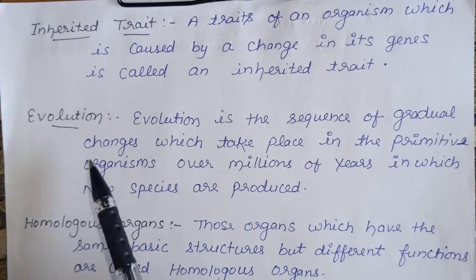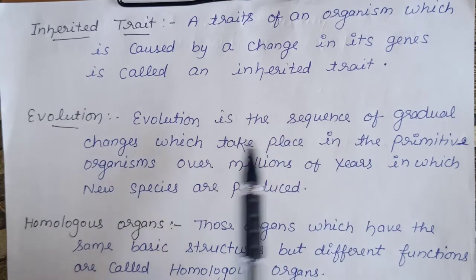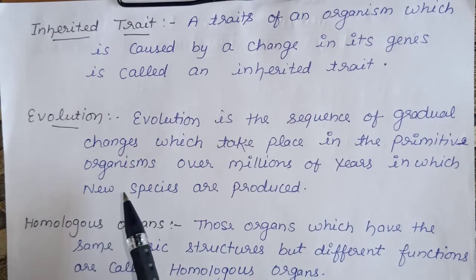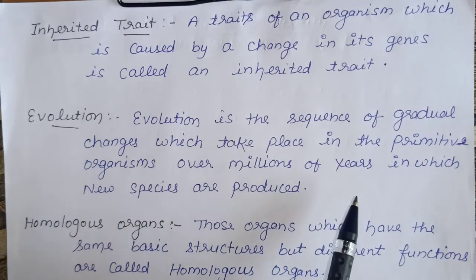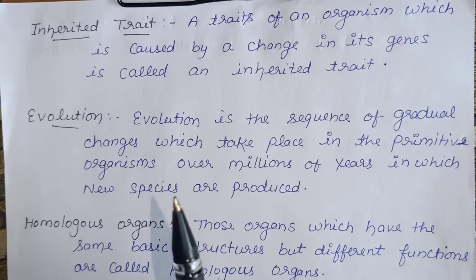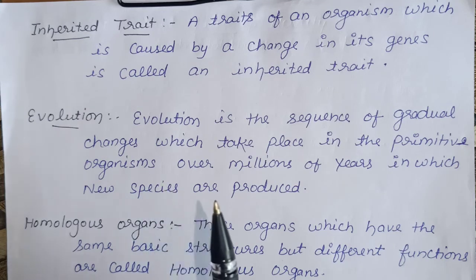Next, evolution. Evolution is the sequence of gradual changes which takes place in primitive organisms over millions of years, in which new species are produced. It means the step-by-step changes that take place in the organism's body are called evolution.